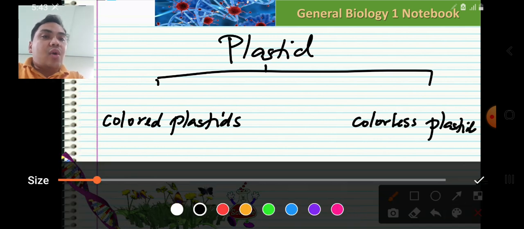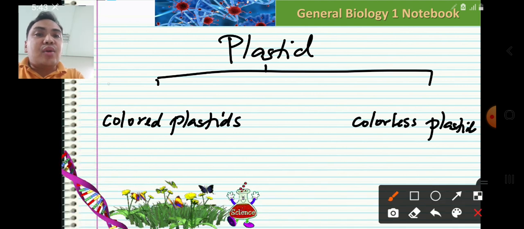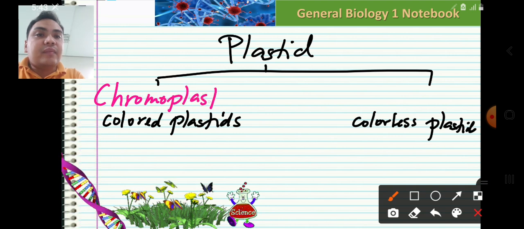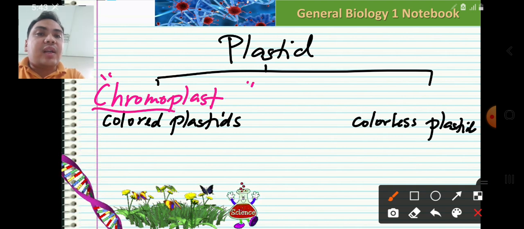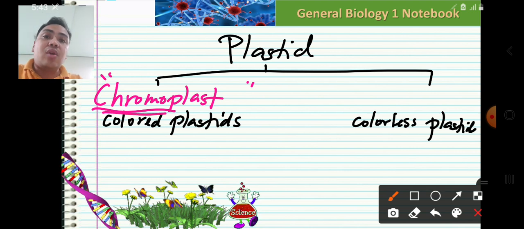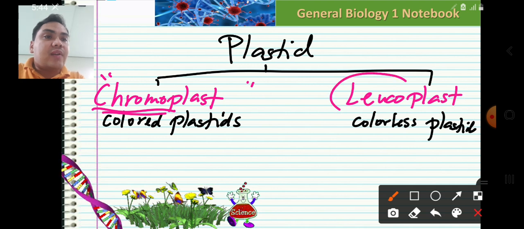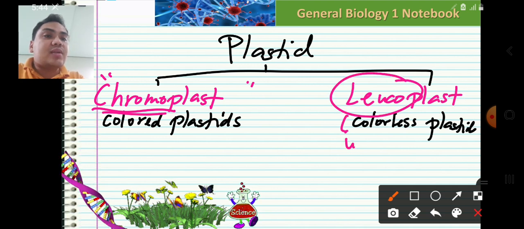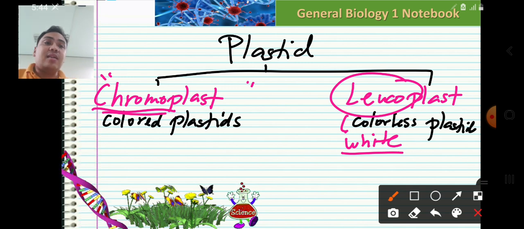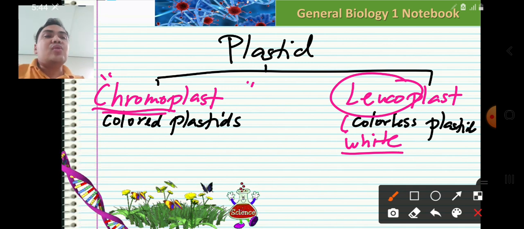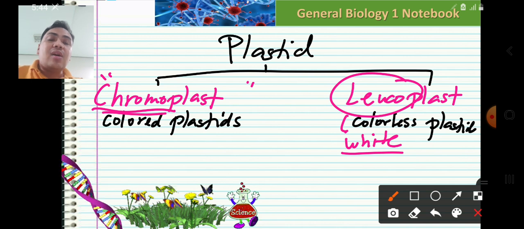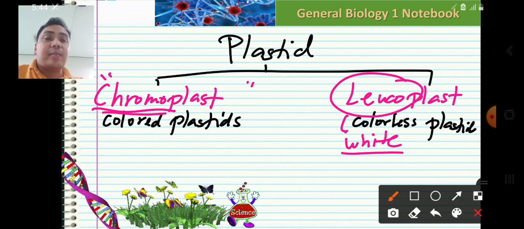Colored plastids are known as the chromoplast, from the Greek prefix chroma, which means color. And then colorless plastids will be known as leucoplast, from the Greek word leuco, which means white. It is colorless. So leucoplasts are the colorless plastids. On the other hand, chromoplasts are the colored plastids.